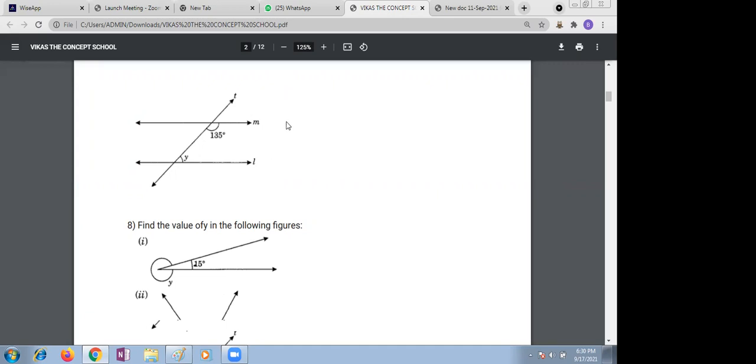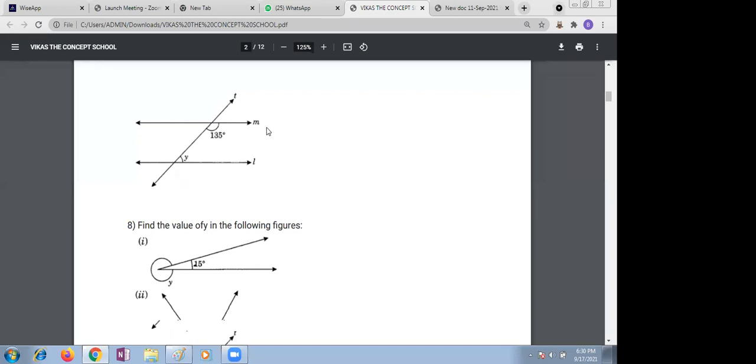Ma'am, we can use opposite interior angles. No, they are not opposite. They are not opposite interior angles. Wait, let him think and give. We will also listen that time. Just a minute. Is it interior, Ishan? Ma'am, both of those angles are interior angles.